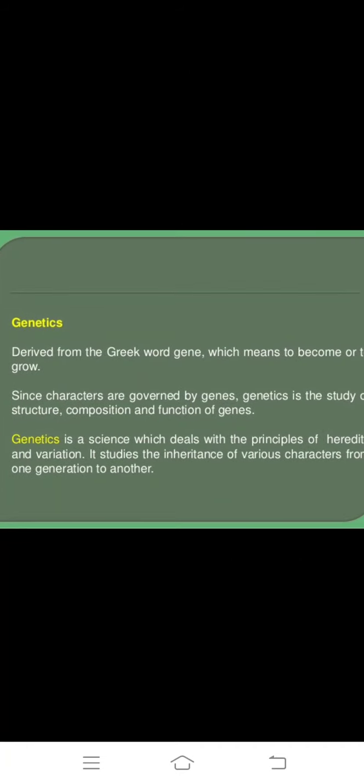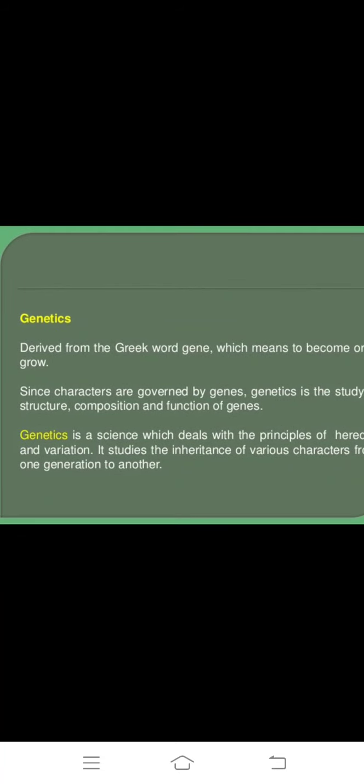It means to become, to grow. It is the science of how characters are governed by genes. Genetics is the study of the structure, composition and function of genes.